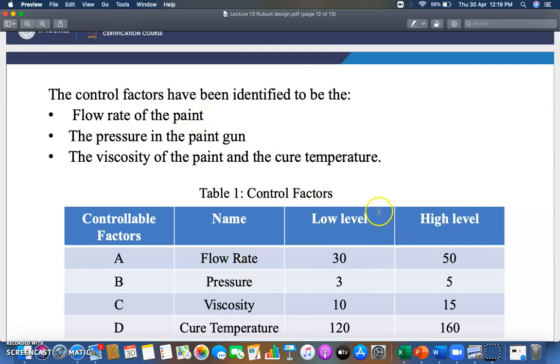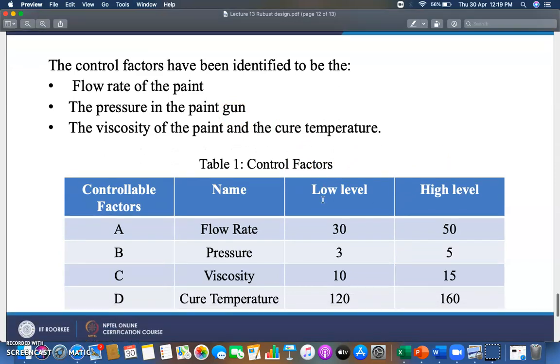For flow rate in this particular case, the low level is 30 and the high level is 50. Means you should take some optimum value, or ranges, whenever you are painting that car's body. The flow rate should be between 30 to 50, okay. Pressure should be between 3 to 5, viscosity between 10 to 15, cure temperature between 120 to 160, okay. So this is the range we have fixed. You have to be within this, then only your design will be optimum or robust, okay.